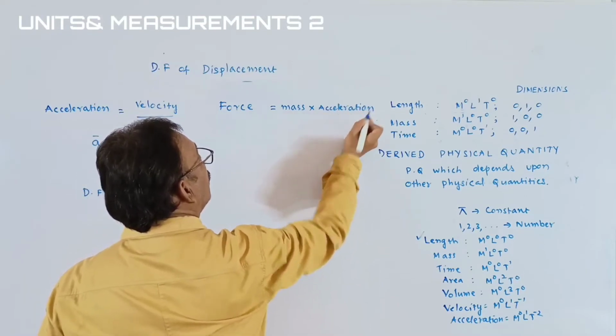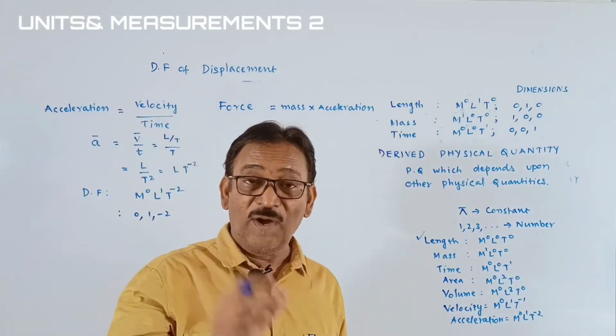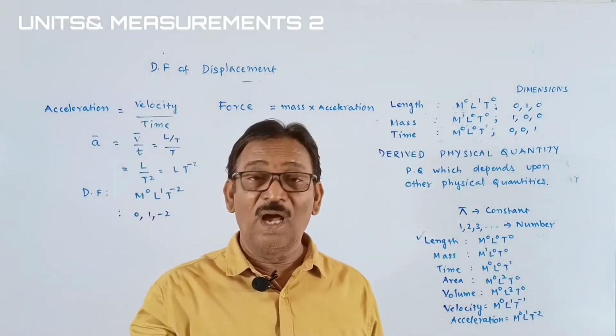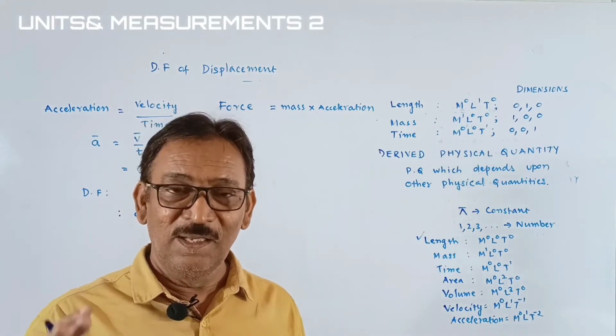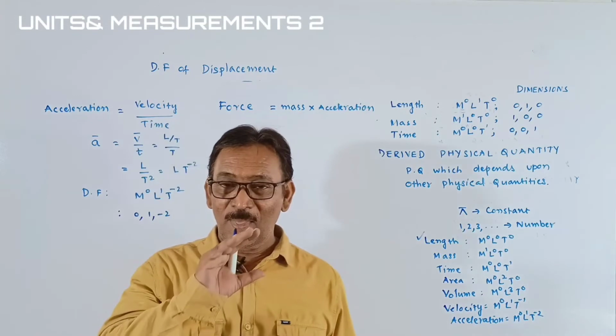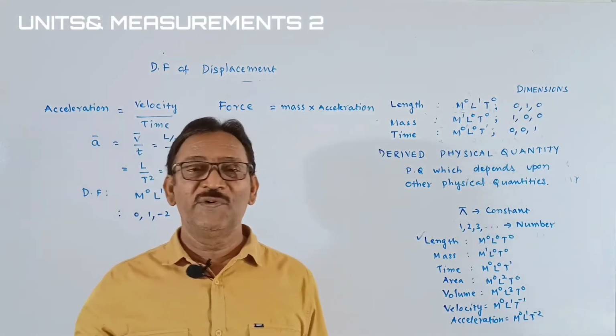But we have to define the force as: force is that which changes or tries to change the position of the body. Simply we can say force is a mischievous thing.